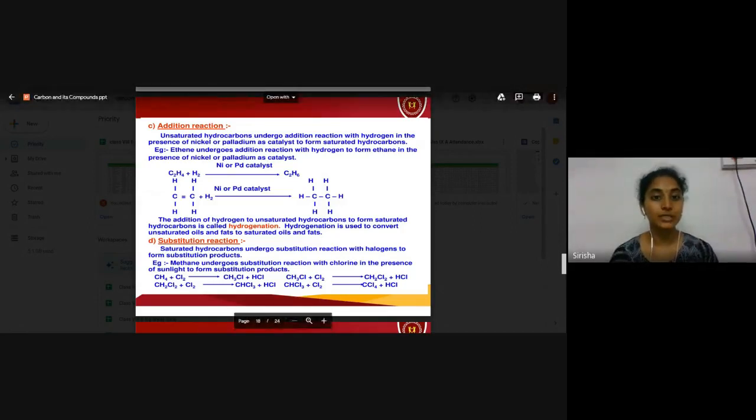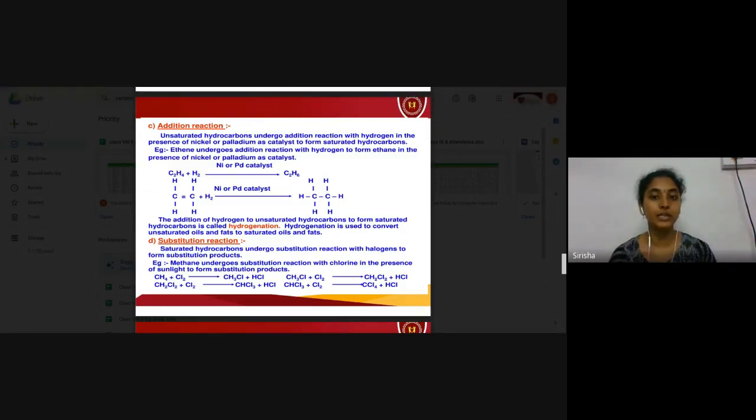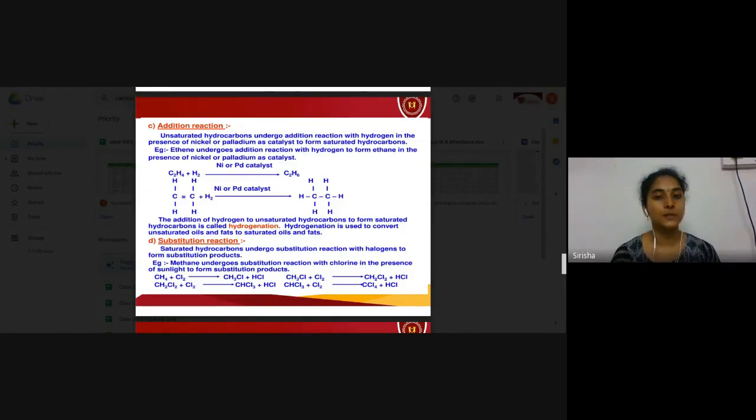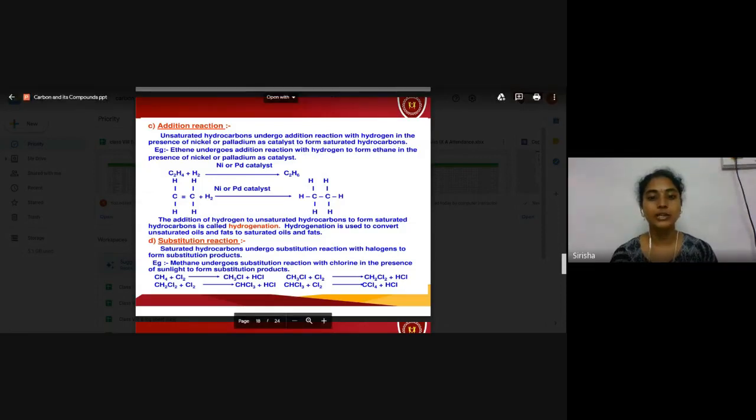Unsaturated hydrocarbons on addition reaction in the presence of a catalyst form alkanes. This is the third type of reaction. The addition of hydrogen, whether with nickel or palladium catalyst, to unsaturated hydrocarbons to form saturated hydrocarbons is called hydrogenation.